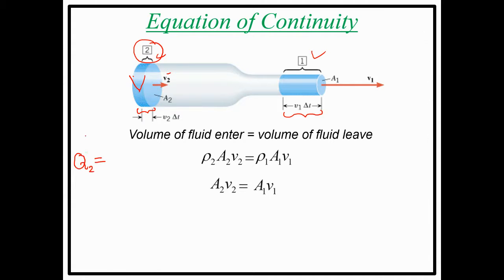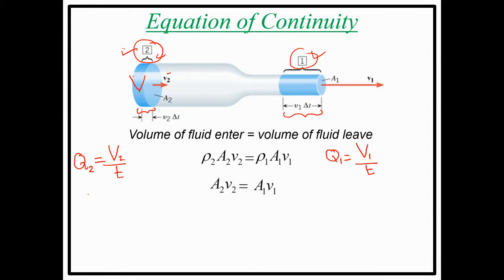Okay, now listen carefully. So my fluid flow in section 2 is equal to the volume of water in section 2 divided by how much time it will take. Am I right? Likewise, on the right hand side of this equation, section 1, my fluid flow in this area is equal to the volume in this area divided by time. Am I right?